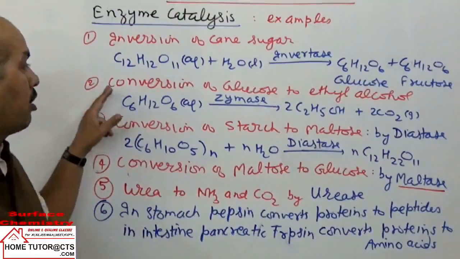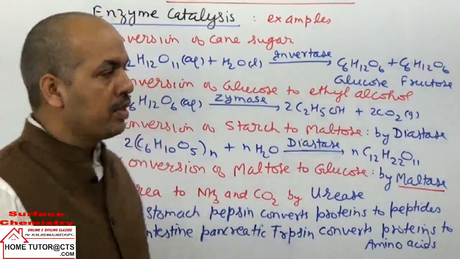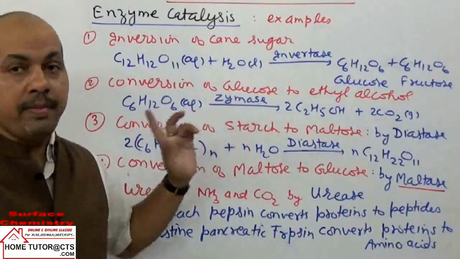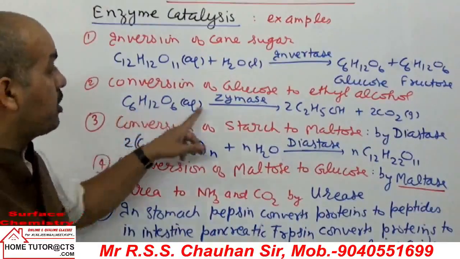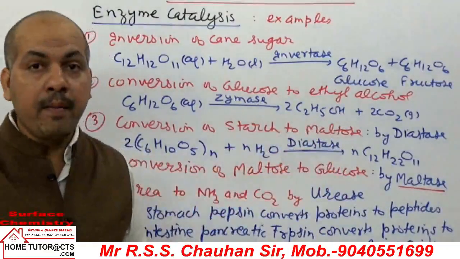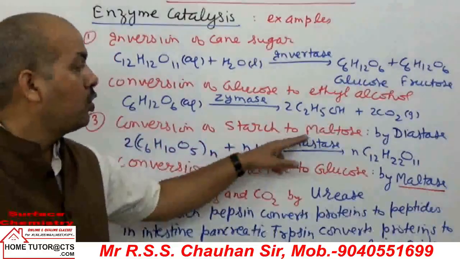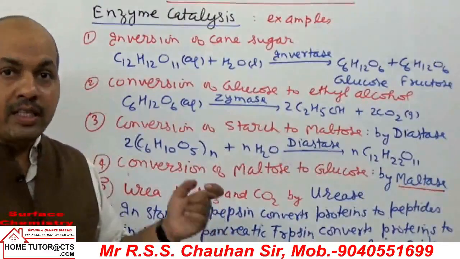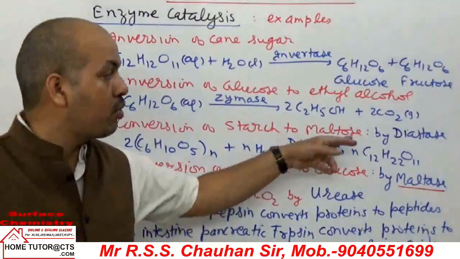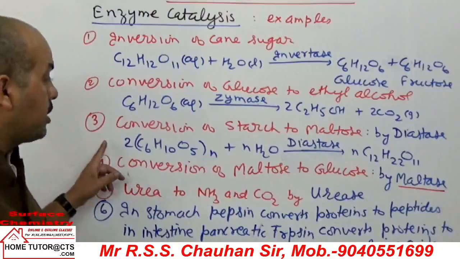The second example is conversion of glucose to ethyl alcohol. In this reaction we have the catalyst zymase enzyme, where glucose will undergo reaction with zymase to give ethyl alcohol plus CO2. The next reaction is conversion of starch to maltose. Starch will give maltose. In this reaction the enzyme is diastase, which catalyzes the reaction.